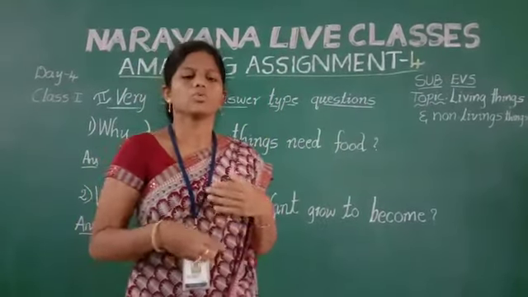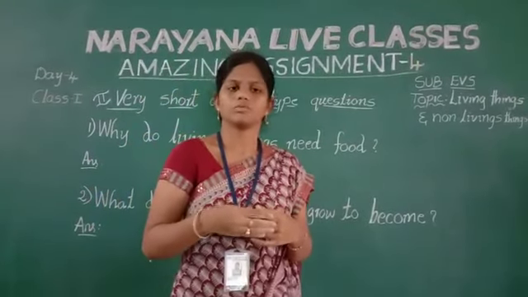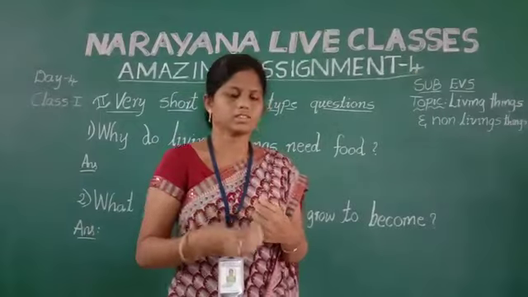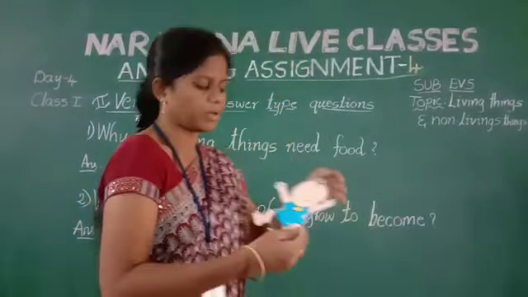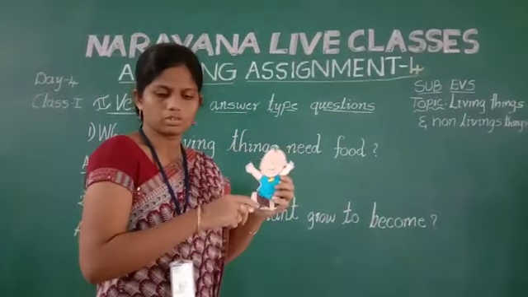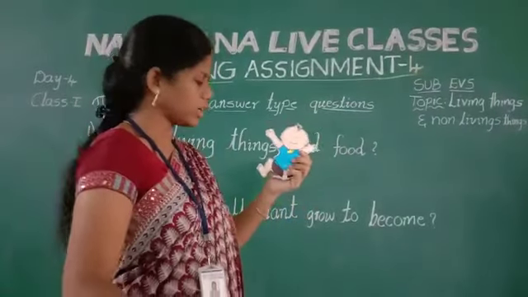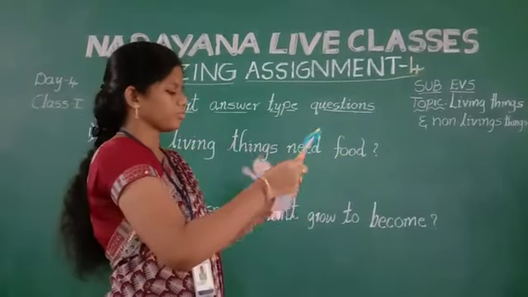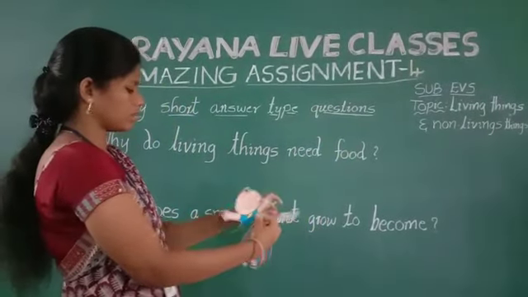Because we need some energy and we will grow from younger one to adult. So compulsory we need food. Look here. It is a small baby. Without food can they grow? No, they cannot grow. They can take the proper food. They can grow into younger one.